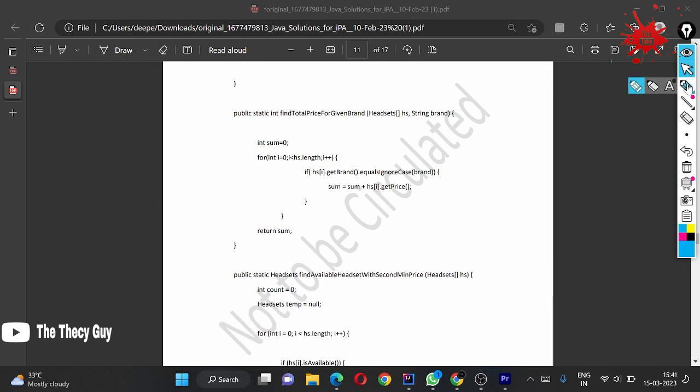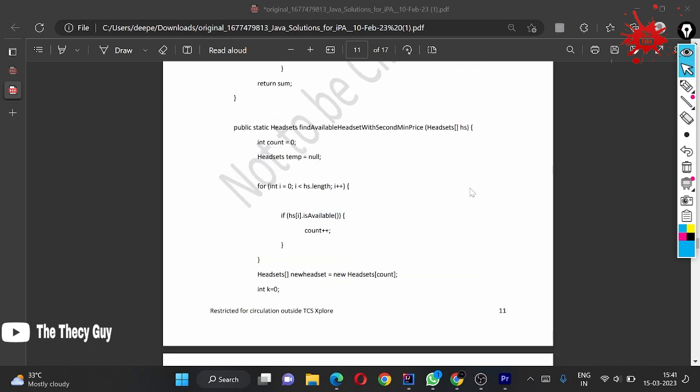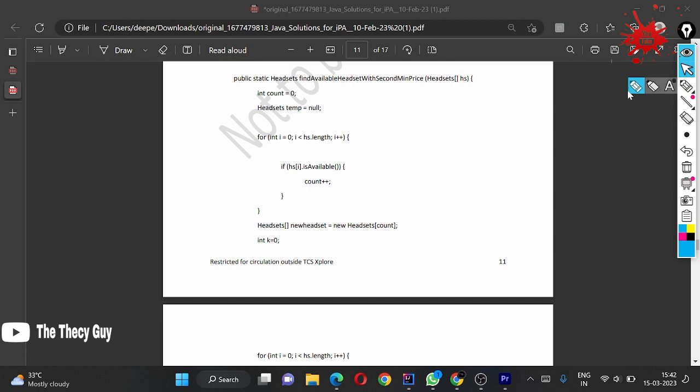For the first method, they have done a similar thing. They are comparing with this brand and then summing it up to the total. We have used total here, and they have used sum as a variable and return the sum. So this solution is the same as our method. Now coming to the second method, which is maybe the lengthy one. Look here, they maintain a count variable and then a headset temp, which is equal to null. Now remember this temp they have made. So this is null, and the array name is hs.